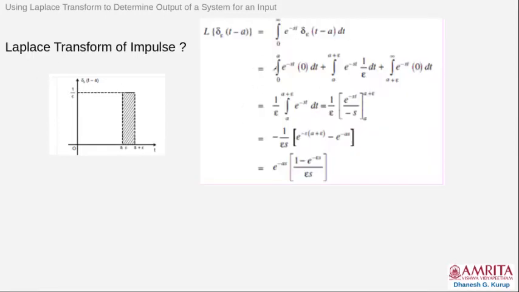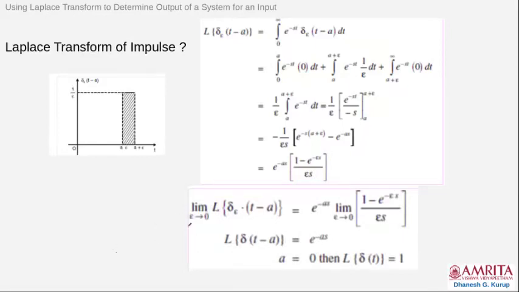And if you follow the principle of the Laplace transform, you plug in such a signal in place of the time domain signal, which is denoted by delta epsilon of t minus a, into the Laplace integral from 0 to infinity of e raised to minus st. You can very easily find that you will arrive at this equation: e raised to minus as into 1 minus e raised to minus epsilon s, divided by epsilon s.